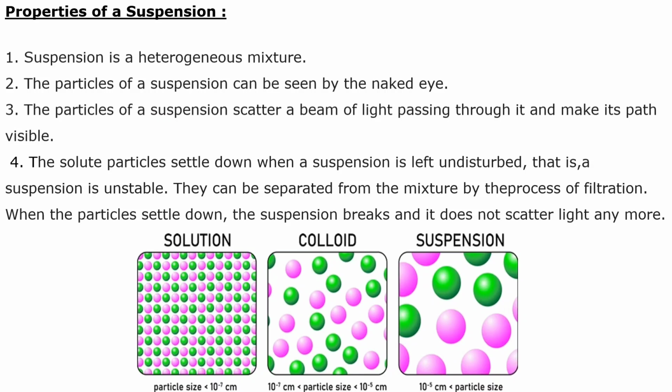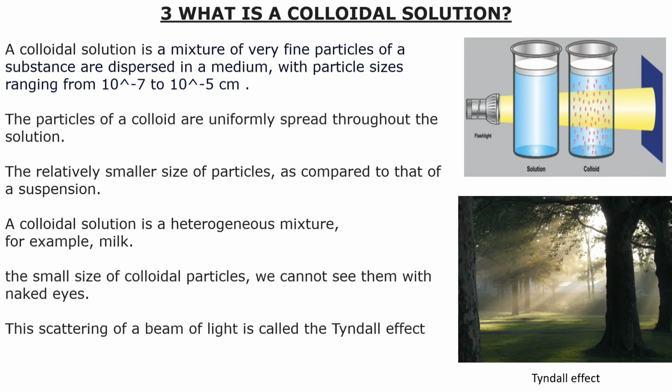Next we will learn about colloids. Colloids have very fine particles that are dispersed in the medium. The particles of a colloid are uniformly spread throughout the solution. The particle size is relatively smaller compared to that of a suspension. The colloidal solution is a heterogeneous mixture, for example, milk. The small size of the colloidal particles means we cannot see them with the naked eye. They scatter a beam of light. This is called the Tyndall effect.